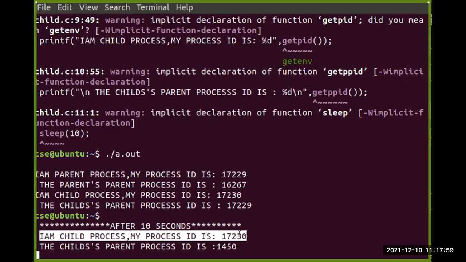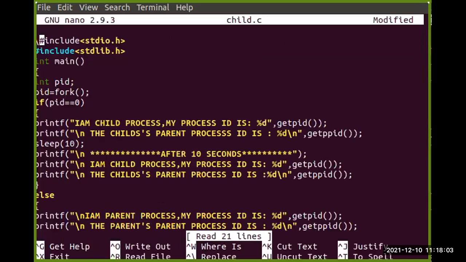So this is the program we can write using some C programming, simply by using a fork function. When we studied it in a theoretical way, we saw how to create a child process using the fork function. At that time, the question comes to mind: how can we write it, how to create the child process using the fork function?